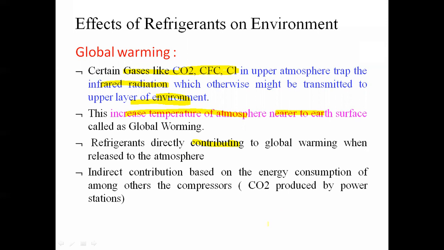And because of the increasing temperature of the Earth's surface, as we know that Earth is surrounded by about 71% of water, and most of that water is in the form of ice. So if the temperature of Earth's surface goes on increasing, there may be chances that whatever ice is available on the Earth's surface may melt. And because of the same, whatever tsunami we have heard of, that is again an effect of global warming only. So the leakage of refrigerant in the environment is also causing global warming. That is the first effect of refrigerant on the environment.